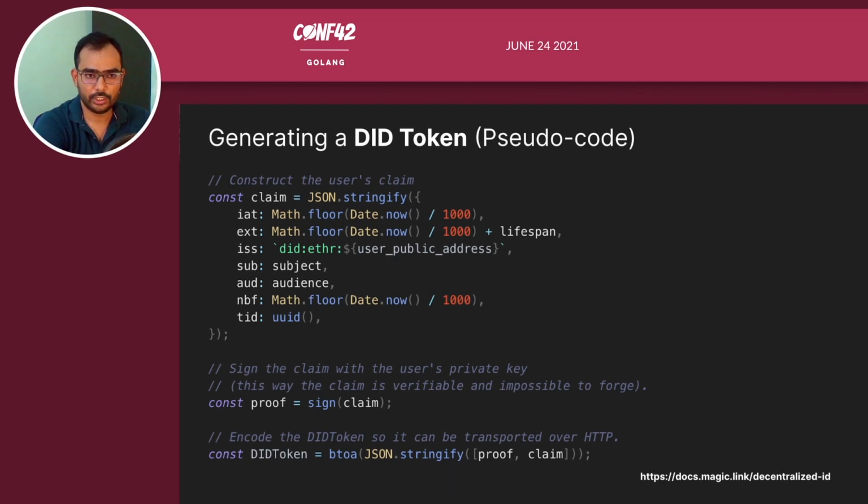The issuer used here is the user's public address. And again, that claim is signed by Ethereum's personal sign method. The claim has issued at, expiration, subject, not valid before time, and a bunch of other information. And this again encodes the DID token. We encode the DID token so it can be transported over HTTP.